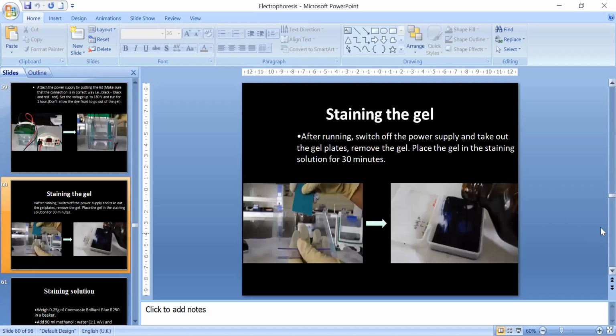And after running the system, we have to stain the protein, right? Because again, protein cannot be visualized by the naked eye. And here also we use bromophenol blue as a tracking dye, because again, protein cannot be visualized by the naked eye.